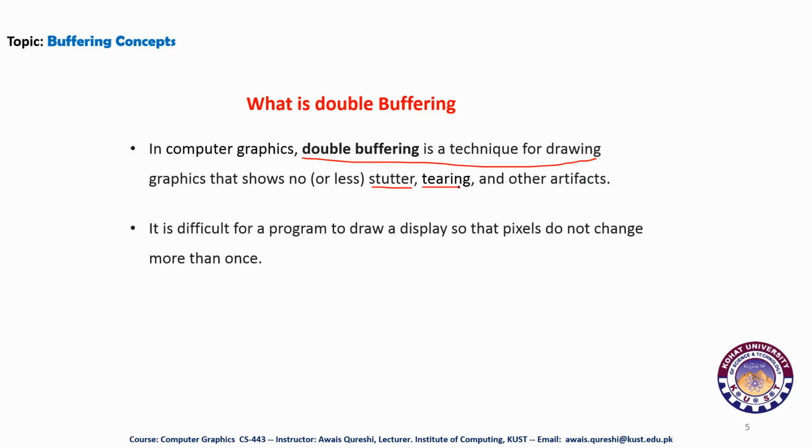When your system has no GPU, then this artifact, which is known as stuttering, happens. Or there is also another artifact which is called tearing. You have come across these stuttering and tearing in your games when those games are too heavy. So it is a rendering anomaly. Stutter and tearing is a rendering anomaly that causes the time between frames to noticeably vary.